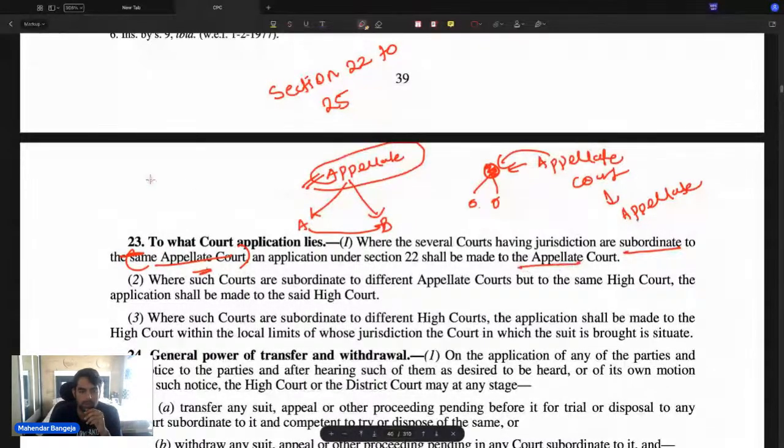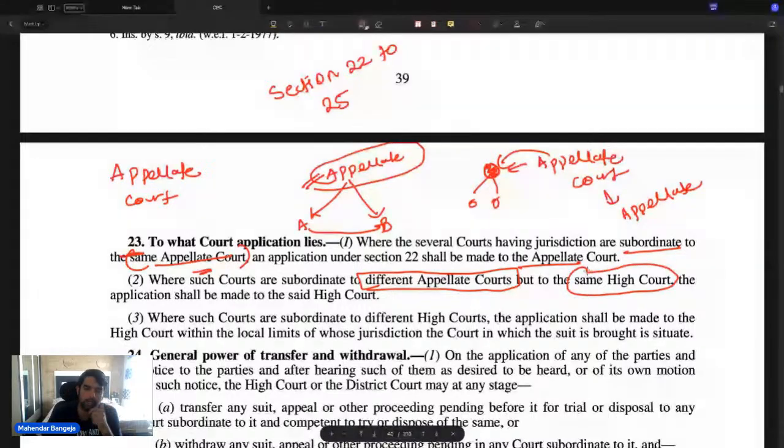बट मान लो if two courts are subordinate to different appellant courts, then in that case the application will be filed to high court. उस केस में आप हाई कोर्ट के पास एप्लीकेशन फाइल करोगे. बट अगर आपको एक हाई कोर्ट से दूसरे हाई कोर्ट में केस ट्रांसफर करना है, और a court which is subordinate to one high court to another high court, तो उस केस में कहाँ एप्लीकेशन फाइल करोगे?